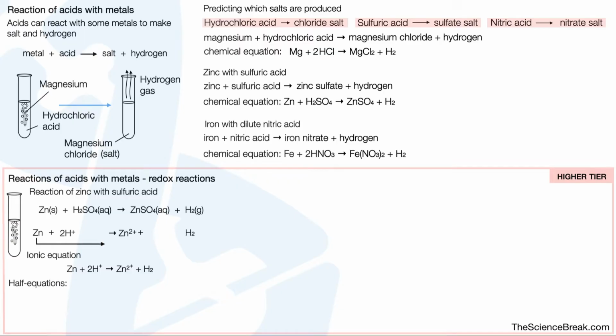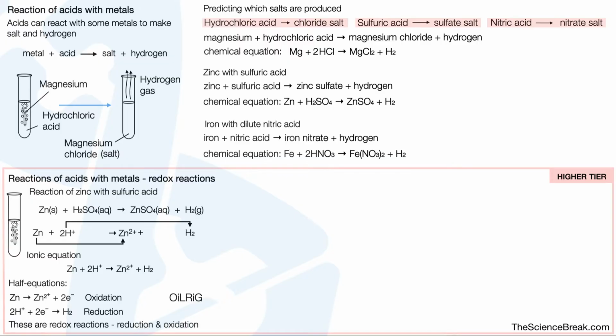Half equations. The zinc changes from atoms to ions. So we can say that zinc becomes zinc ions plus 2 electrons. This is oxidation because zinc has lost electrons. Remember from OIL RIG. And then the hydrogen, this is what happens there. We've got hydrogen ions becoming hydrogen molecules. So 2H+ plus 2 electrons gives us H2, which is hydrogen gas. We refer to these as redox reactions because reduction and oxidation happen at the same time.